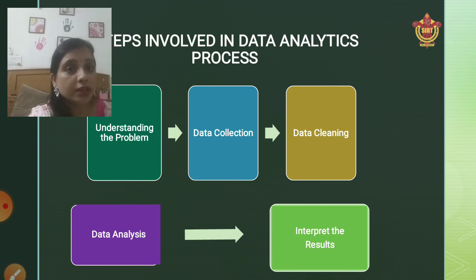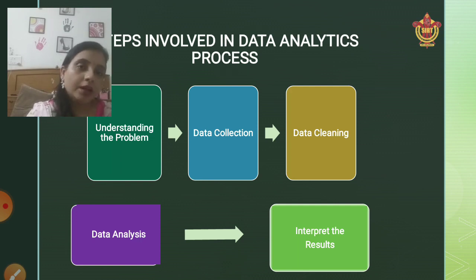That is, we need to clean all the redundant information, all the duplicate information, and all the missing information which is not required by us. For example, any data which is duplicated, I don't need any duplicate data. If any information is missing, what will I do with it?